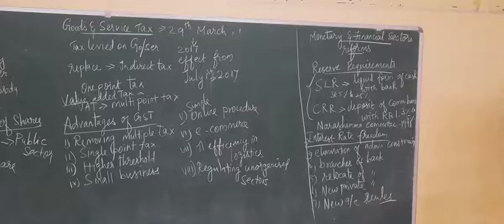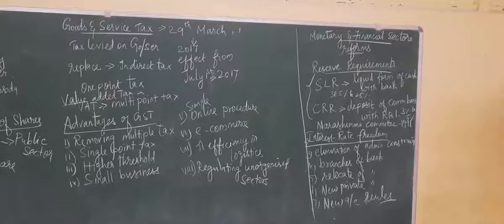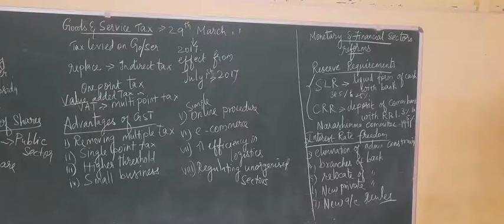Similarly, the CRR has been increased. It was 3% and they increased it to 5%. These two suggestions were given by the Narasimha Committee in the year 1991. And this is the first one, and the second one is interest rate liberalization. The RBI controlled the interest rate payable on deposits, and it also fixed the rate for loans. So they gave interest rate freedom, where earlier only the government fixed it.